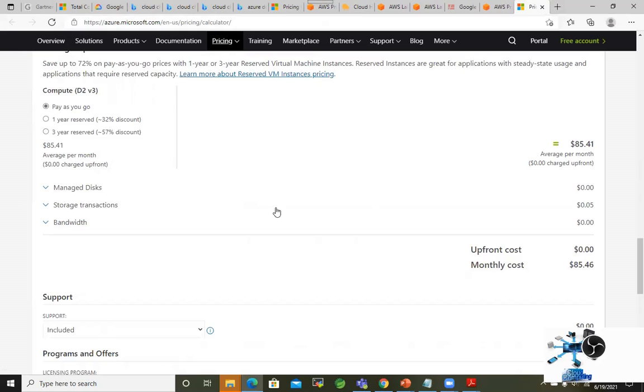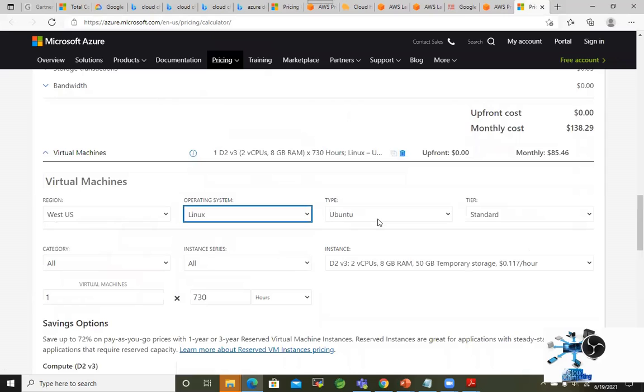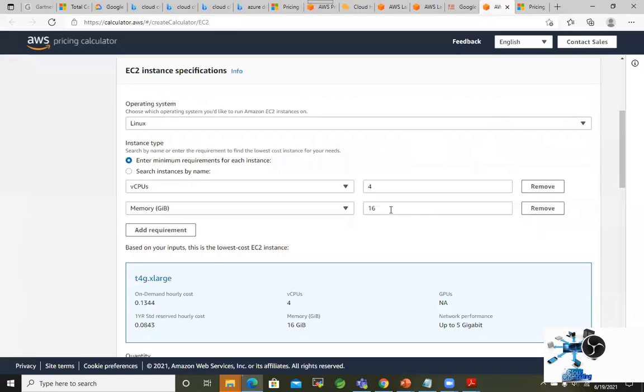Okay, pay as you go, that's done, and 730. All right. So there is not much of a difference. I think we can adjust. But here is 8 GB and it is 16 GB, right? So let's make it 8.